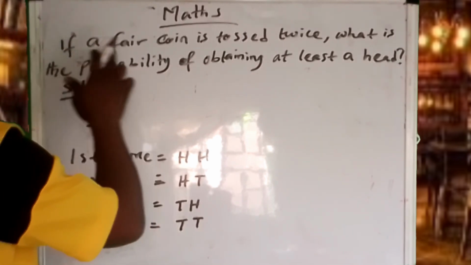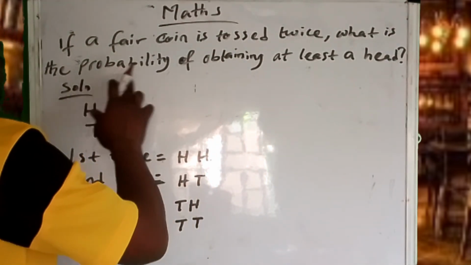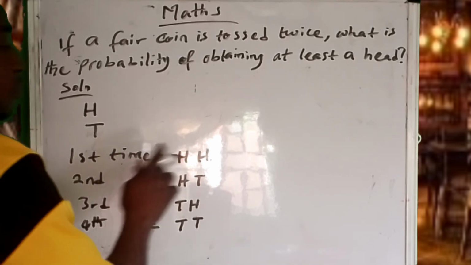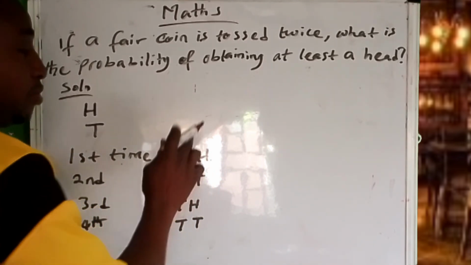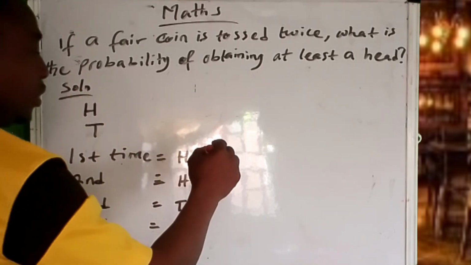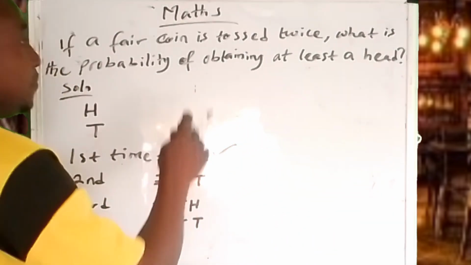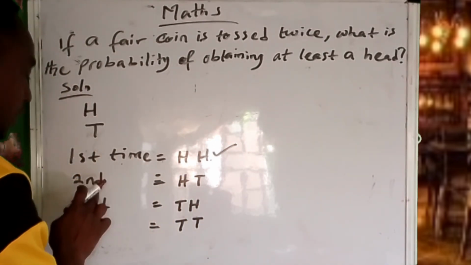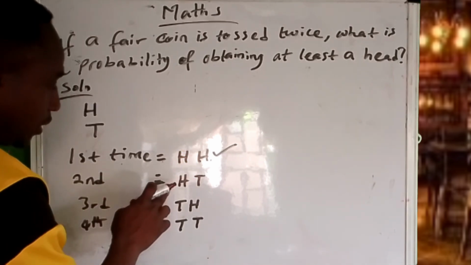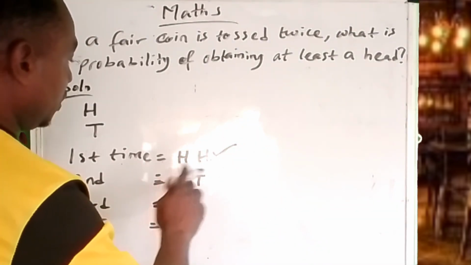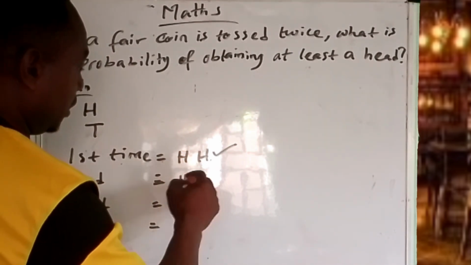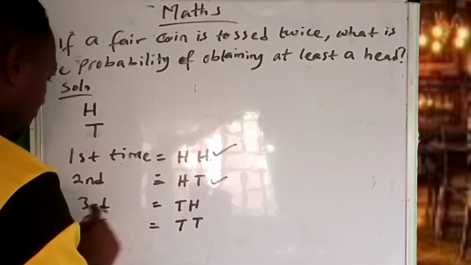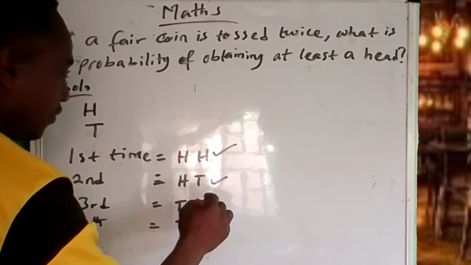So this question says, if a fair coin is tossed twice, what is the probability of obtaining at least a head? Now, the first outcome, we have two heads here. So we see the question says at least a head, so this one satisfies the probability. In the second outcome, we have a head here, so this also satisfies the probability. And in the third outcome, we have a head.